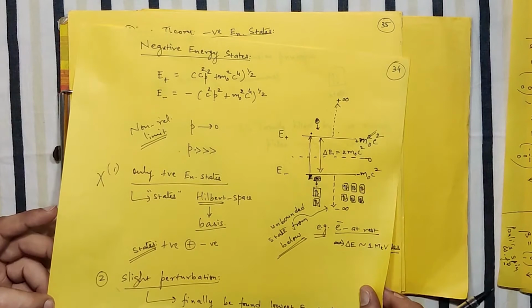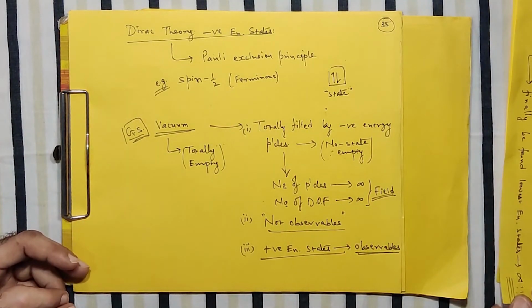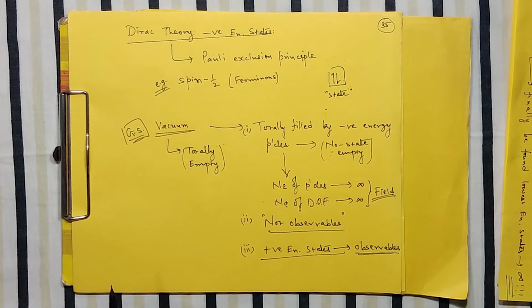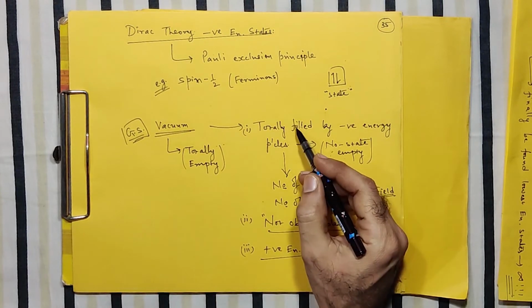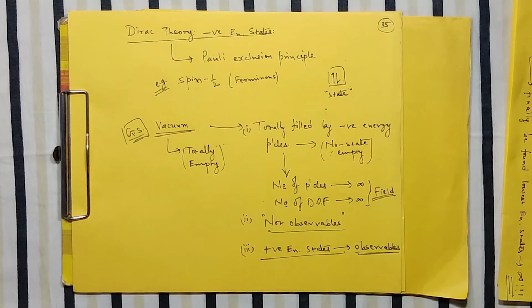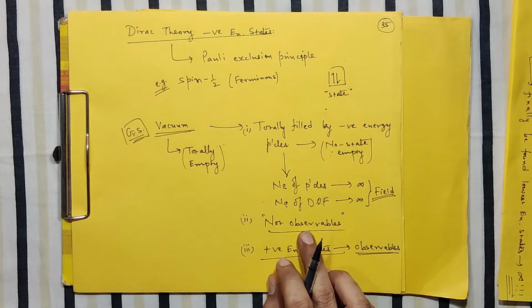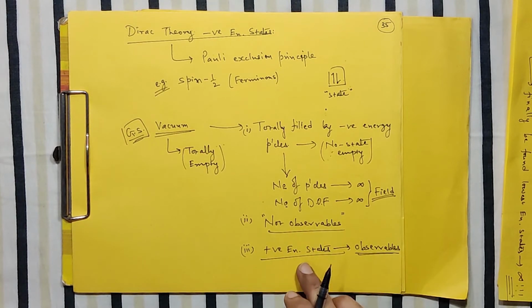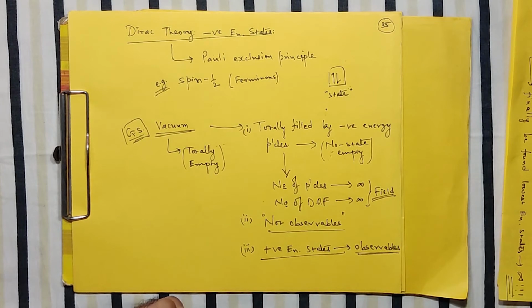Correct? So this entire idea of redefining vacuum has not only prevented the automatic collapse of the system to the infinite negative energy state, but it is also suggesting, in context to the law of conservation of momentum and energy, that going from the negative energy states, which are non-observable, to the positive energy states is possible only when you supply the energy. So this law of conservation of momentum and energy is also restored by this concept.